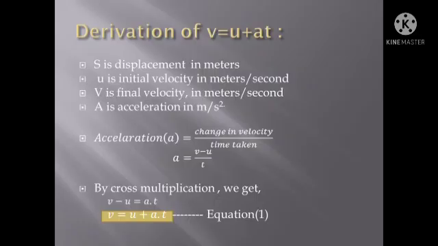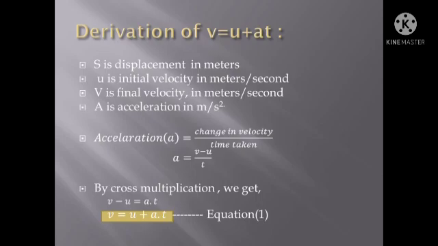We know the definition of acceleration: the rate of change of velocity with time. That means acceleration is equal to change in velocity by time taken. What is change in velocity? Change in velocity means final velocity minus initial velocity. So acceleration is equal to final velocity v minus initial velocity u.